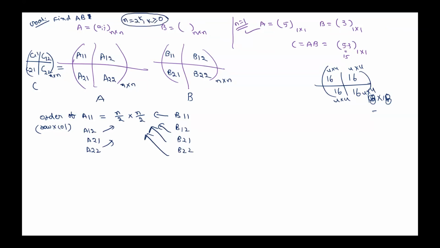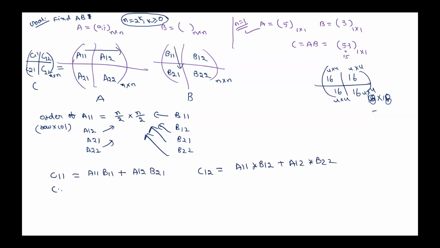Now you tell me, what is C11? C11 is a matrix. What is C11? A11 into B11 plus A12 into B21. That is first row multiplied with first column. Is that okay? Now you tell me, what is C12? First row with the second column. First row is A11 into second column means B12, plus A12 into B22.